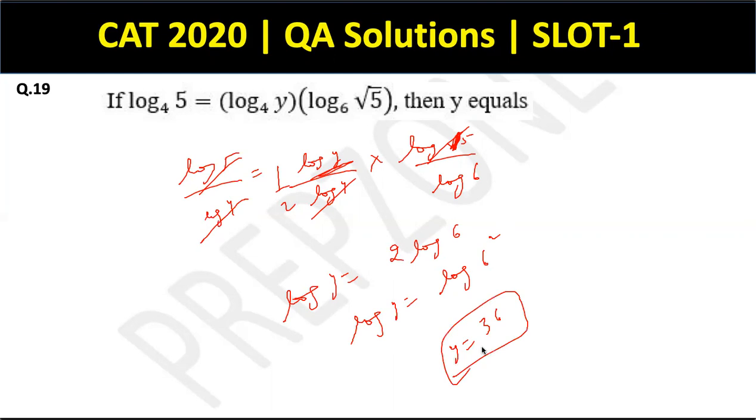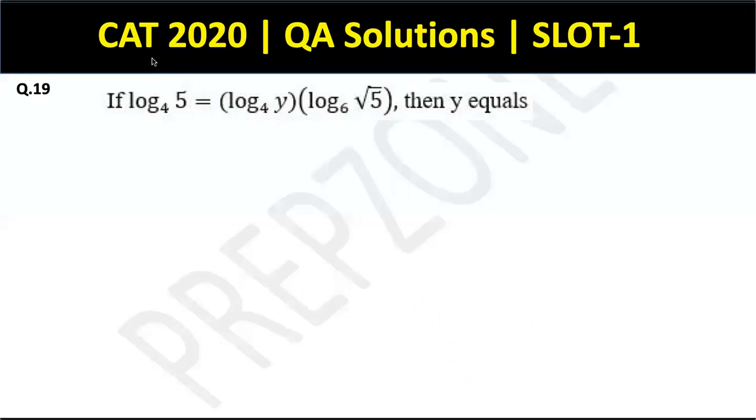So बहुत ही simple question, guys. बहुत ज़्यादा simple. Simplest. So this is the reason why I ask people not to leave any chapters, any topics altogether, because generally people tend to leave chapters like log, right? But this is just on the basis of the very simple property, only one property. Or a question, in fact, 2 questions in CAT from log is a very big thing, right? Cool. Moving ahead to question number 20.